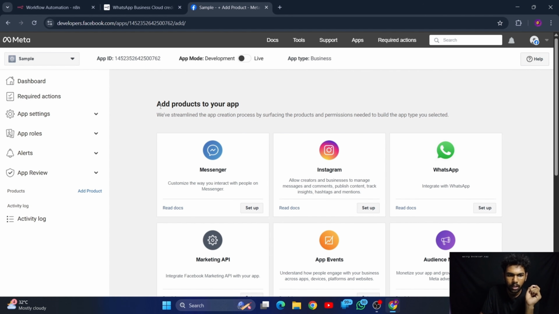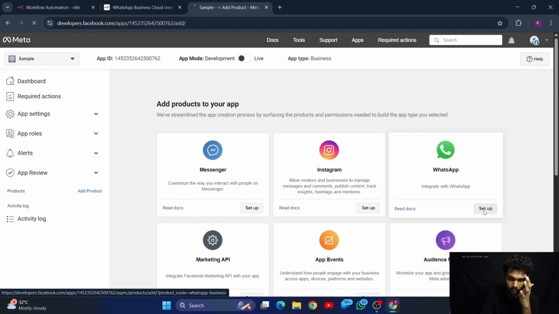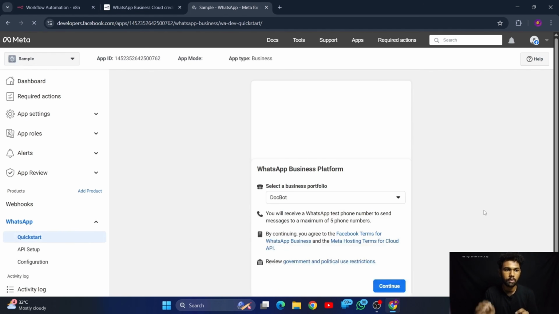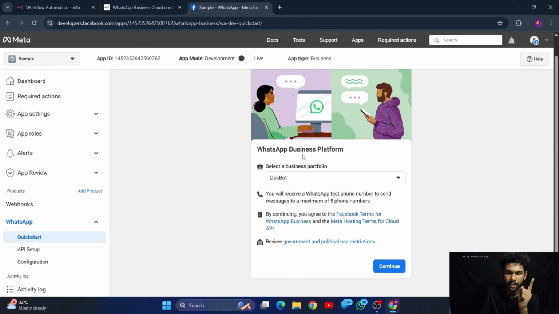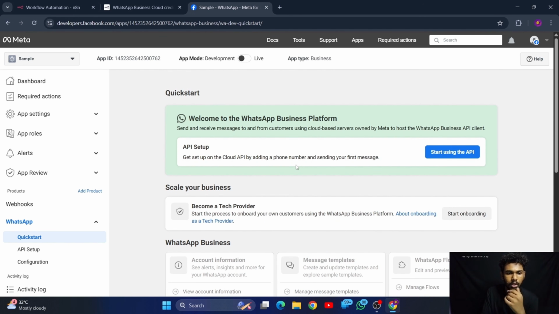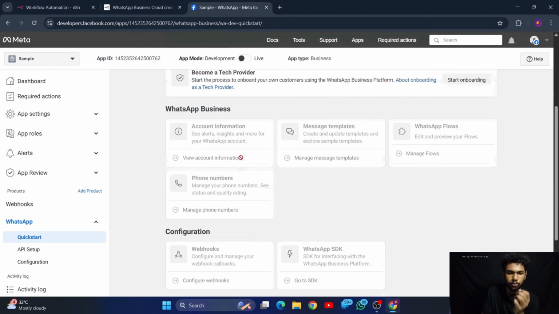Then what we are trying to use now, add products to your app. We're gonna use WhatsApp, so let's give setup. We're gonna integrate our app with WhatsApp so that we can link this one with the n8n workflow. For doing that, let me set up the WhatsApp account. So select the business portfolio. We have DocBot. If you don't have any business portfolio, it's okay. You can create one, or else you can simply create that itself. It will show you a quick start, and this is how the interface will look.